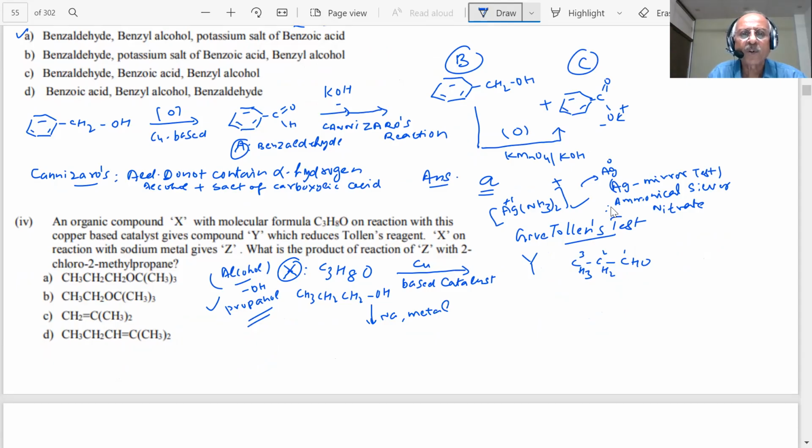If it is reacted with sodium metal, what will be formed, student? When alcohols are reacted with sodium, what happens, student? Tell me.